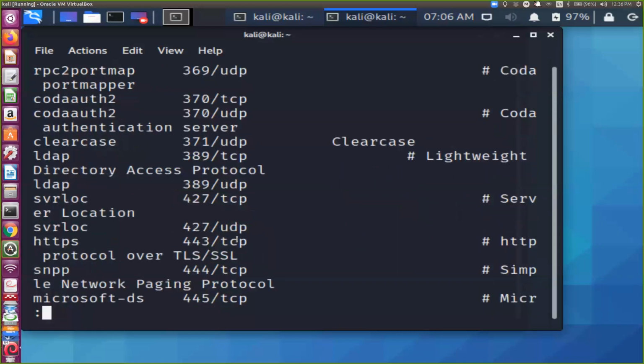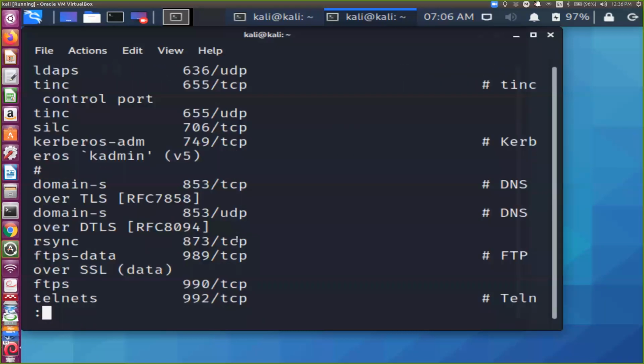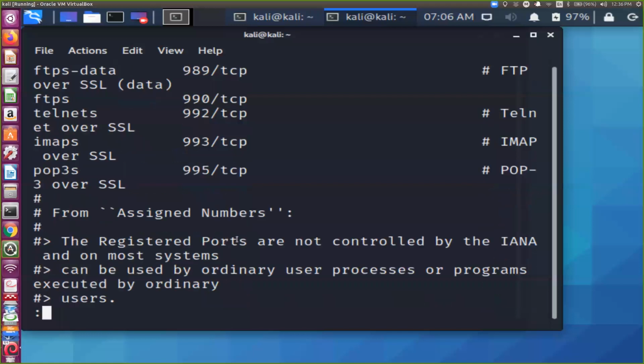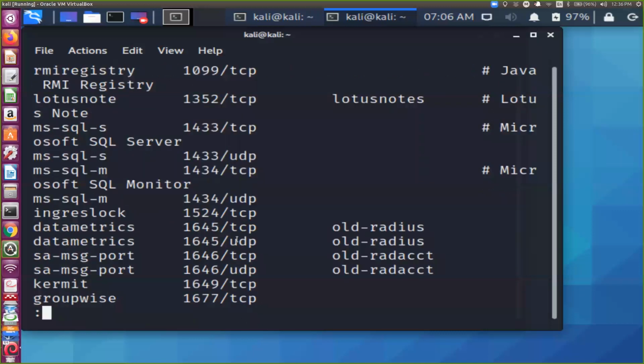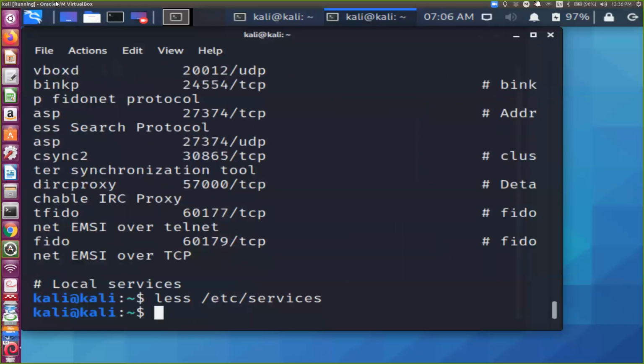So you can see up to all ports are mentioned here. FTPS data and all other, and you can customize also. Now I'm quitting this. Now I'm going to show you the graphical tools.